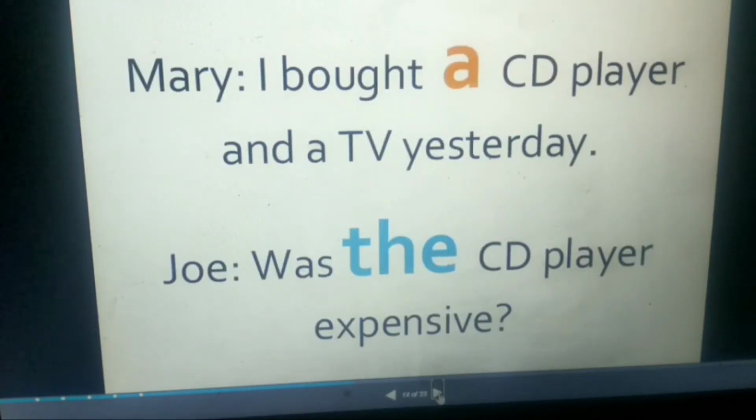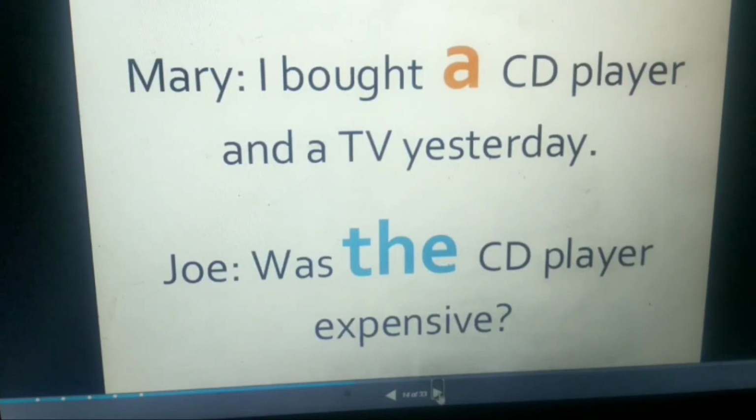Now look at the two sentences. Mary says, what is Mary saying? I bought a CD player and a TV yesterday. So what is Joe asking her? Was the CD player expensive? Now, did you see the difference? In the first sentence, I bought a CD player.